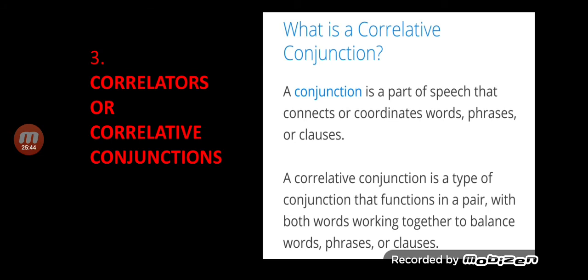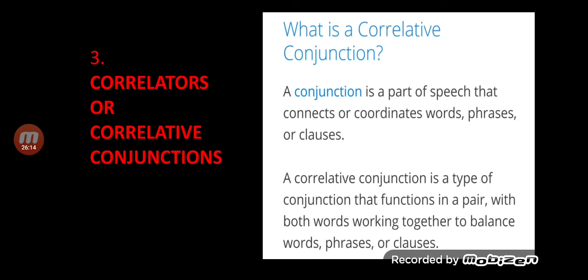Let's try to find what exactly a correlative conjunction is. You can see the definition. I hope all of you are with me. Okay, good. A conjunction is a part of speech that connects or coordinates words, phrases, or clauses.